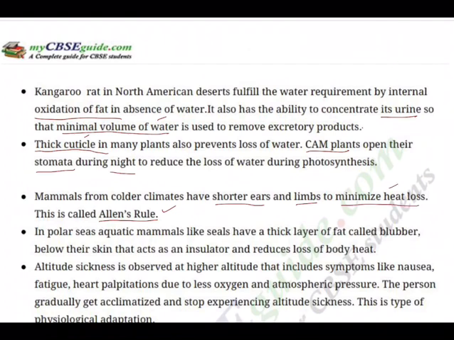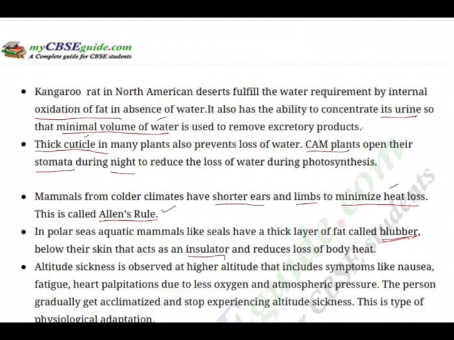In polar regions, aquatic mammals like seals have a thick layer of fat called blubber below their skin that acts as an insulator. Again, you must have observed this on Animal Planet or Discovery Channel.